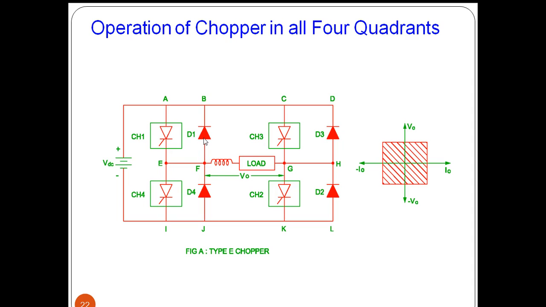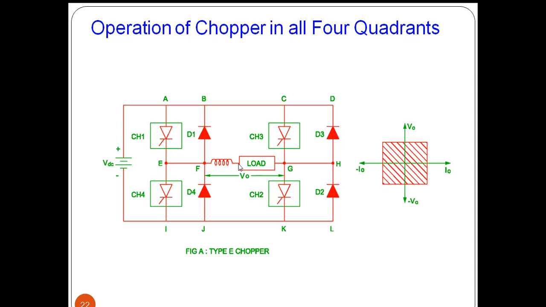This positive will be forward biasing diode D1 and it is forward biasing diode D2. So these two are in conduction. So inductor will dissipate the energy. Inductor releases the energy and current flows from inductor through diode D1 and the DC source through diode D2, and it is coming back to load. So in this closed path, the current will flow.